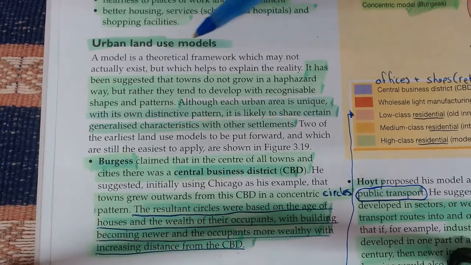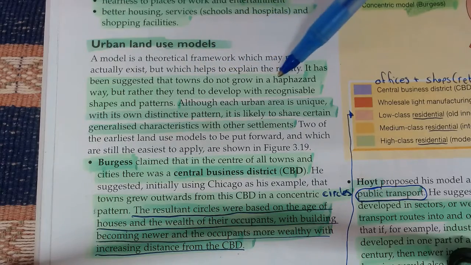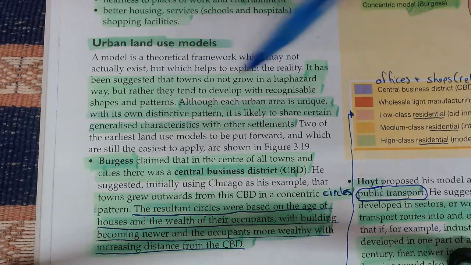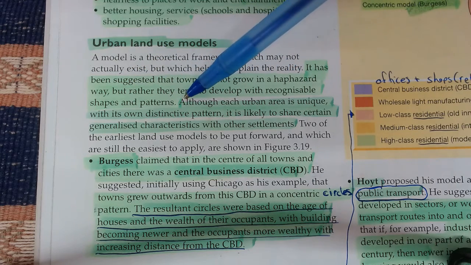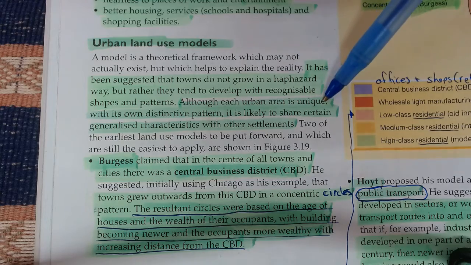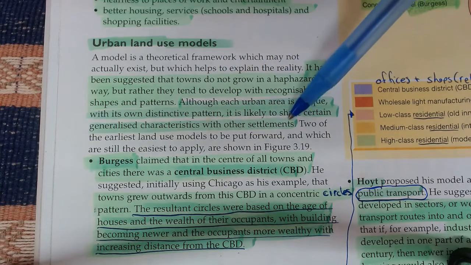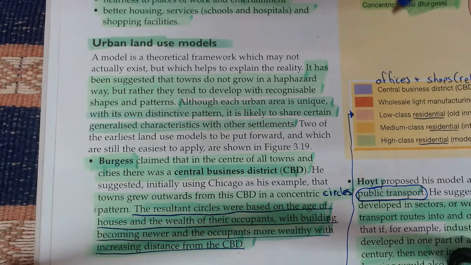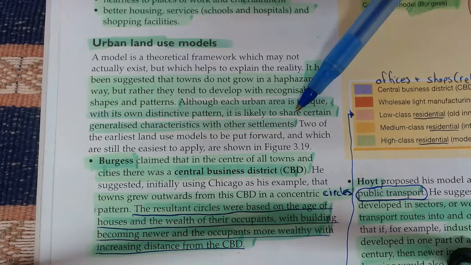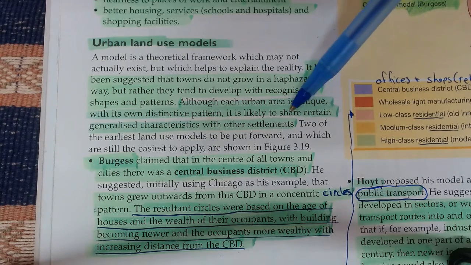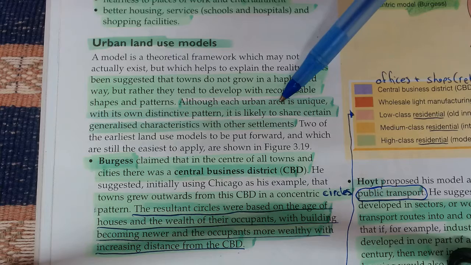It has been suggested that towns do not grow in a haphazard way or a random way, but rather they tend to develop with recognizable shapes and patterns. Now each urban area is unique, but they do share similar characteristics. All cities contain the same things. They all contain a small bit of industry, a lot of offices and retail and shops, a lot of housing and residential, and a lot of entertainment.